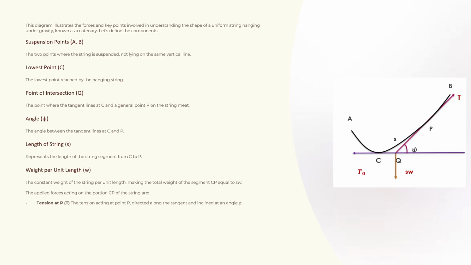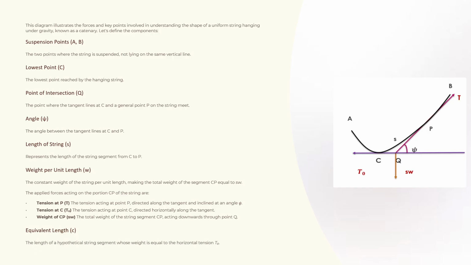And then we are making the force analysis. What are the forces acting on it? The first, the tension at P, the tension acting at point P directed along the tangent and inclined at an angle psi, and then the tension at C, T naught, the tension acting at point C directed horizontally along the tangent, and the weight of the CP, SW, the total weight of the string segment CP acting downwards through point Q.